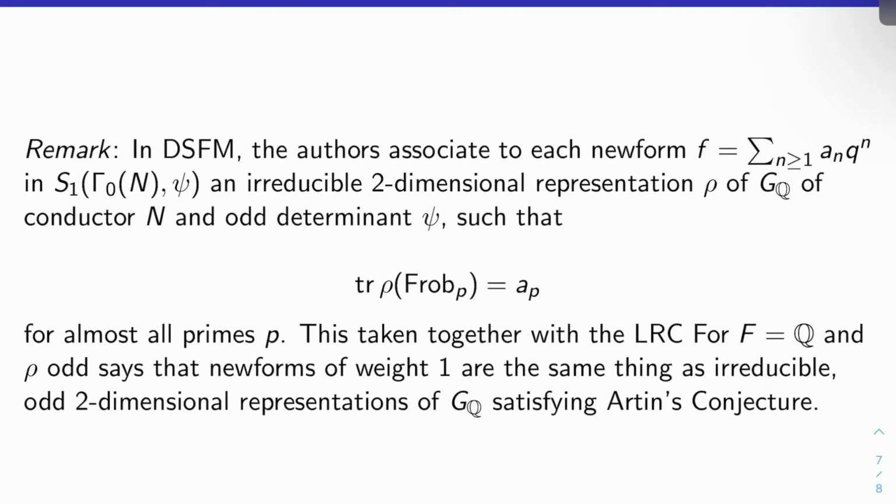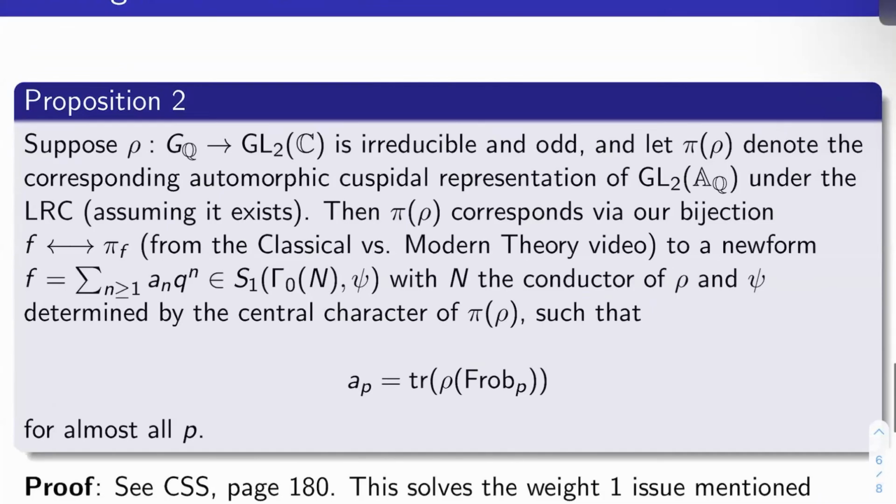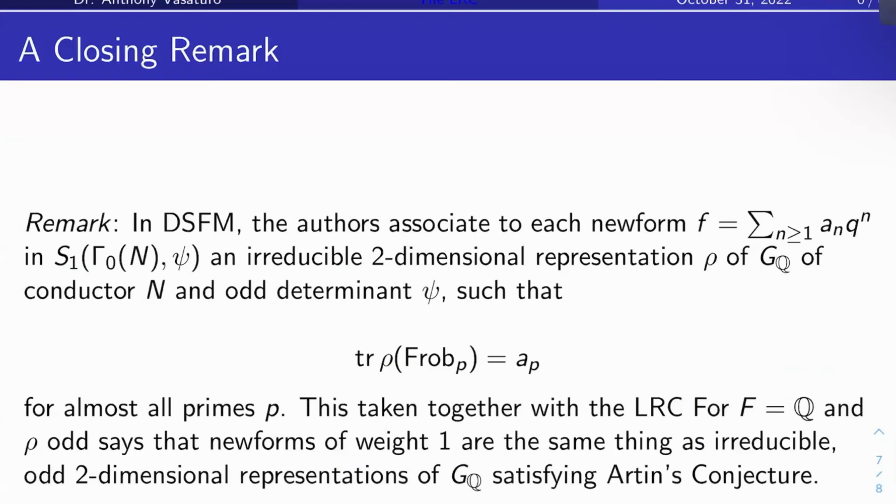But if all that's true, and if our weight 1 issue has been resolved, which it now has been, doesn't it just really suffice to prove this conjecture here? We just need to prove LRC in the case F is Q, in the case the representation factors through the Galois group of Q, in the case it's odd and solvable. If we can do that, we will have met our entire goal for the chapter.